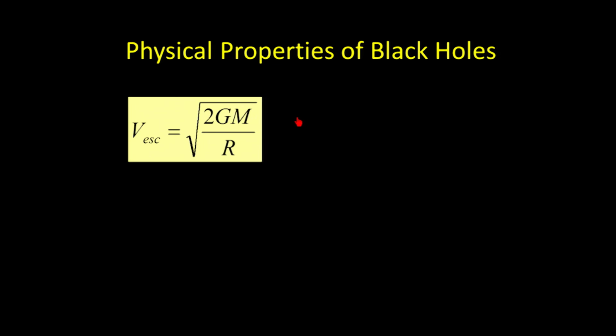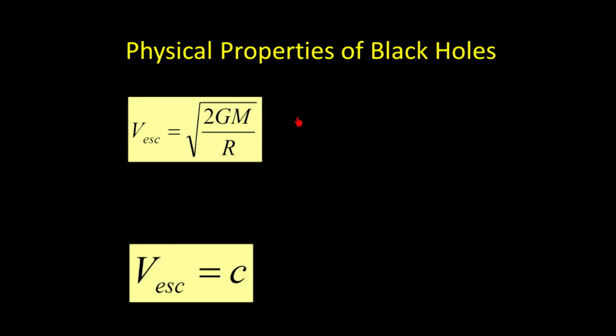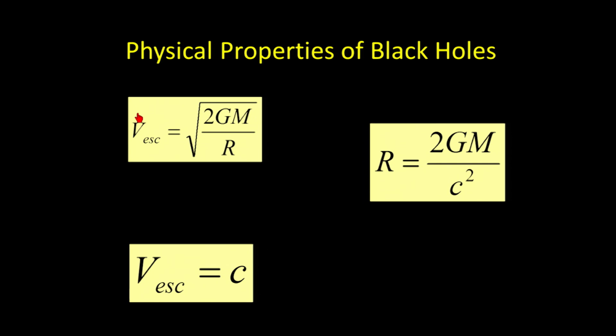Now I'm going to introduce another equation, sort of. With a black hole, the escape velocity is equal to or greater than the speed of light. If you remember, c is the symbol for the speed of light. So let's say we make the escape velocity the speed of light. We're going to take the letter c and substitute it wherever the v is supposed to be. Now if we do a little bit of algebra, make this the letter c through substitution and then solve for the letter r, we get this formula right here.